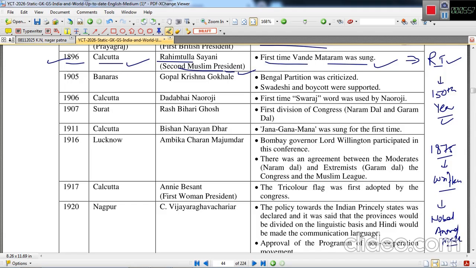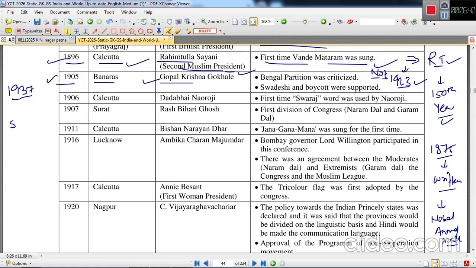And then there was a controversy in 1923 when the then president of the Congress session was initially not allowed to sing the Bande Mataram song, but he did not accept the disallowance, and he sang this song Bande Mataram. But in a later period, in 1937, several portions of this song were dropped because of the opposition from the Muslim community.